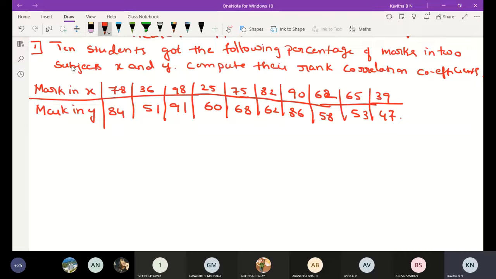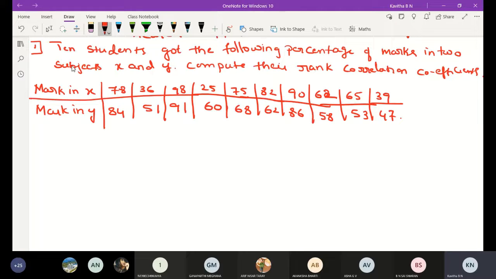Here, observe, what is the difference between the previous problem and this problem? In the previous problem, the judges' rank was given, but in this problem, percentages are given. Marks in X, percentage is given, and marks in Y, percentage is given.